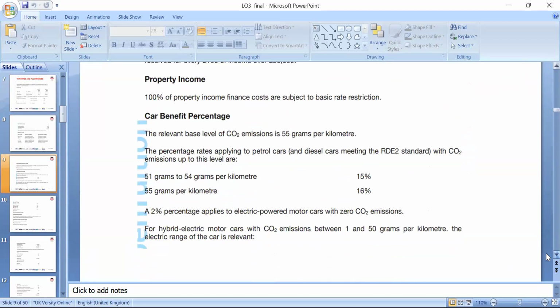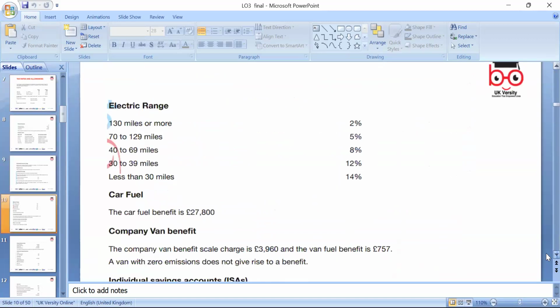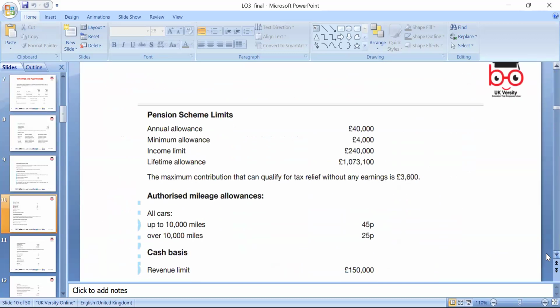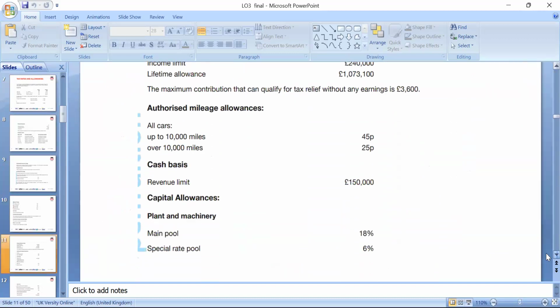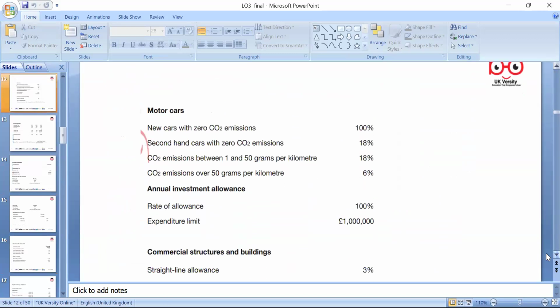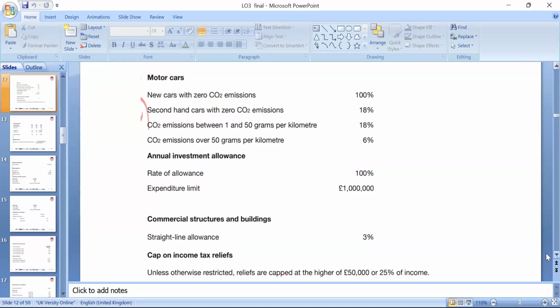We discussed the car benefit, if you have one, pensions, and capital allowances. If you have a new asset, you can claim the capital allowance.